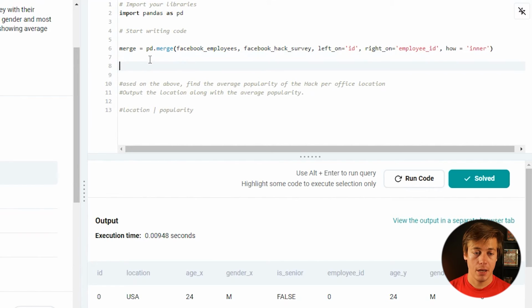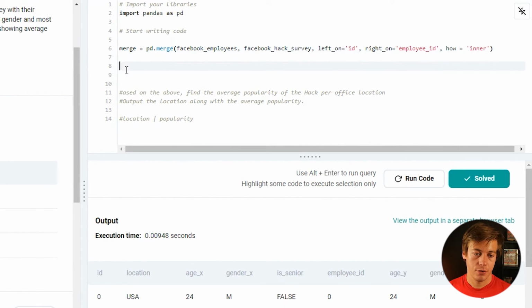Next, let's do a group by. So merge.groupby, and we'll be grouping by location. So let's put location in there. Then we have popularity. We need to find the average, so dot mean. We already have popularity, which will stay the same, so we don't need to put that into a data frame. But we'll reset index.